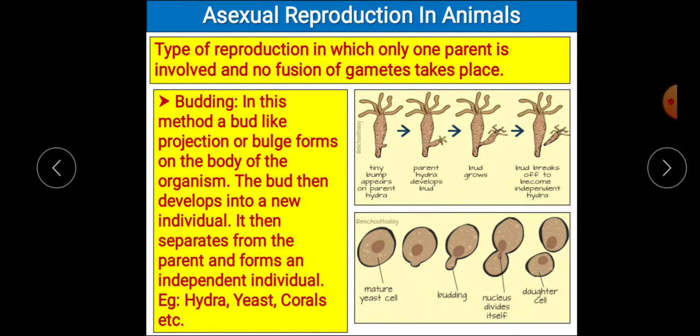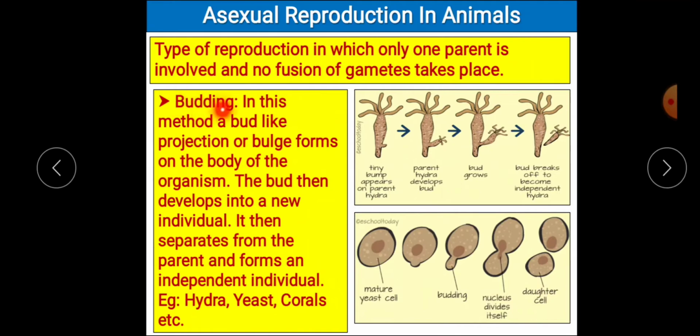Next topic is asexual reproduction in animals. Asexual reproduction is that type of reproduction in which only one parent is involved and no fusion of gametes will take place. That means there is no production or fusion of gametes, no fertilization, and only one parent is involved in the process of reproduction.